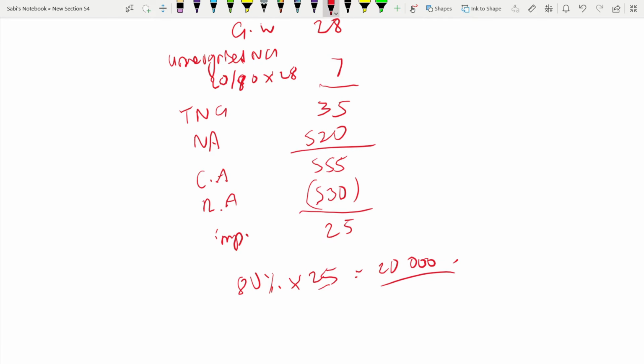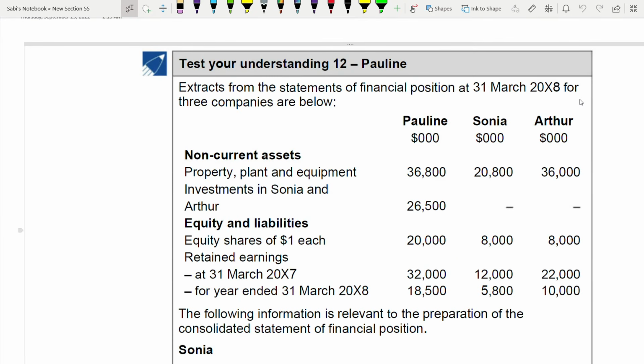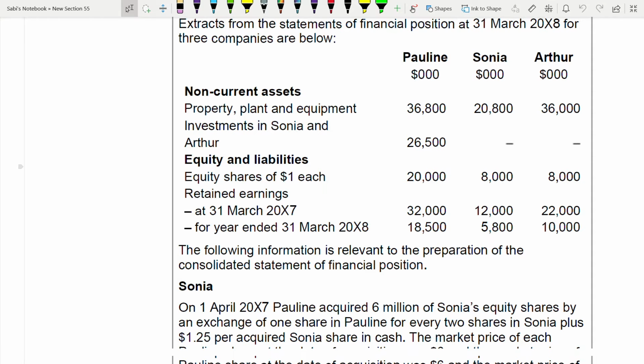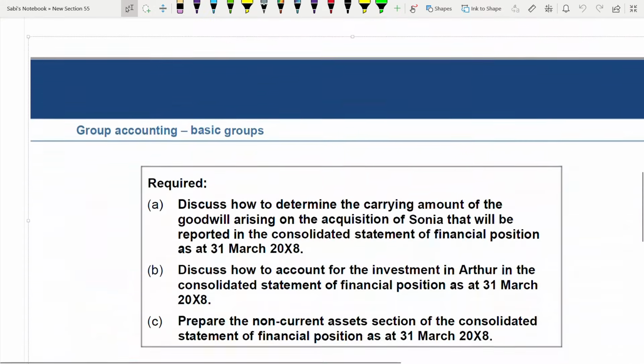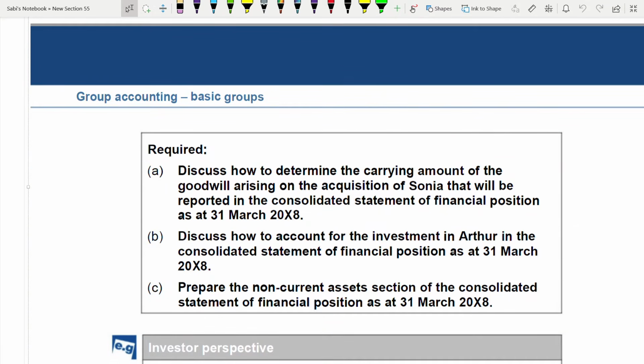Now we'll be doing Test Your Understanding 12, Poland. You have been given extracts from the statement of financial position of three companies, Poland, Sonia, and Arthur. You have been given the non-current assets section and the equity and liability section. First let us read the requirements. There are three requirements, so this is a big question. We'll go one by one. First we'll finish A, then B, then C.